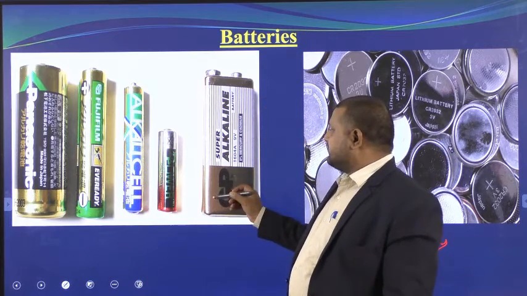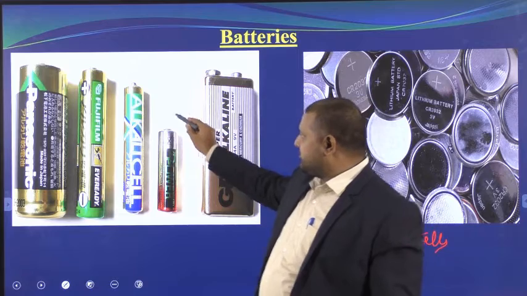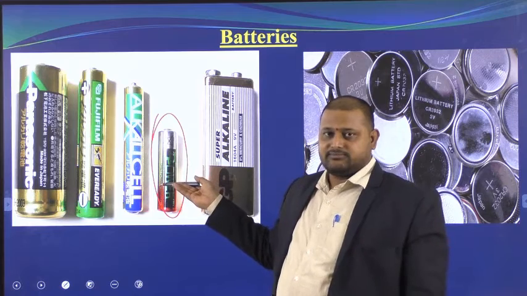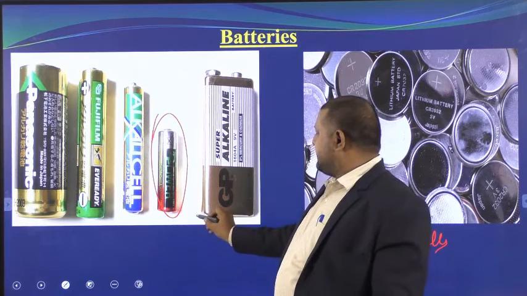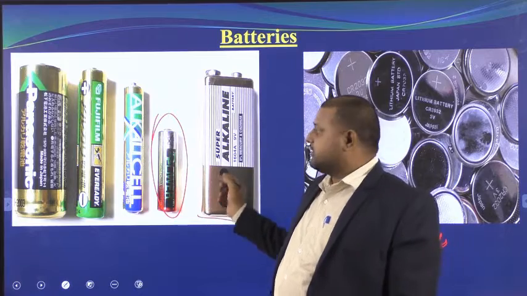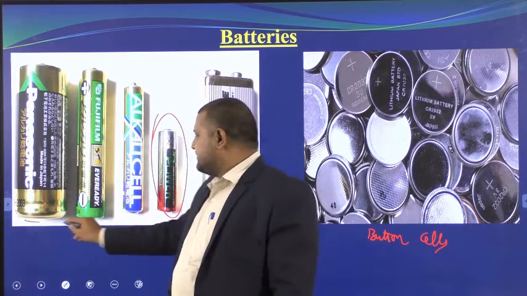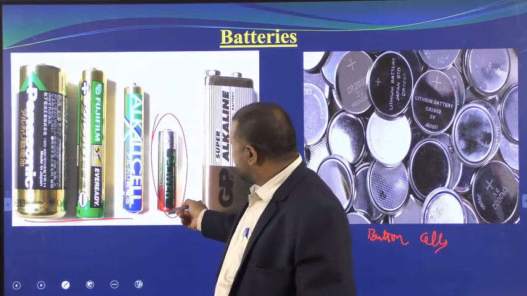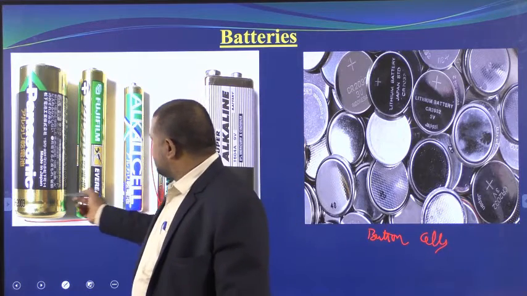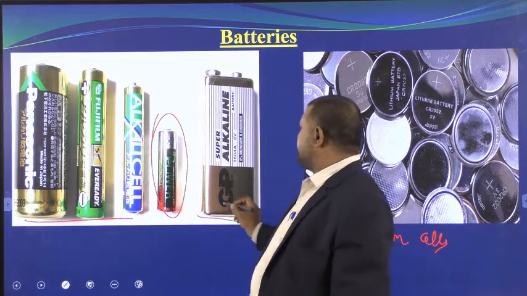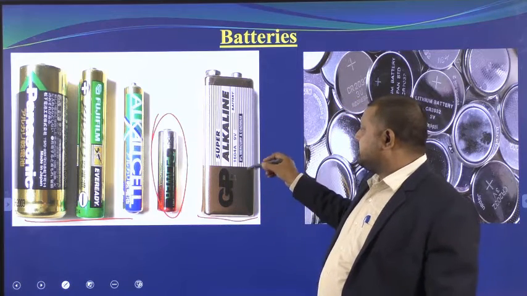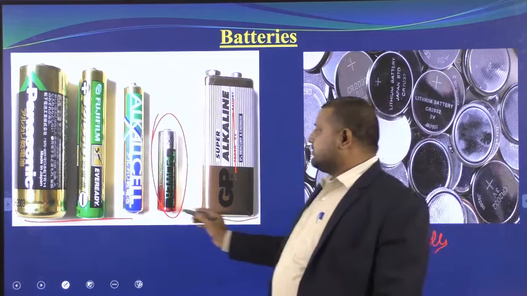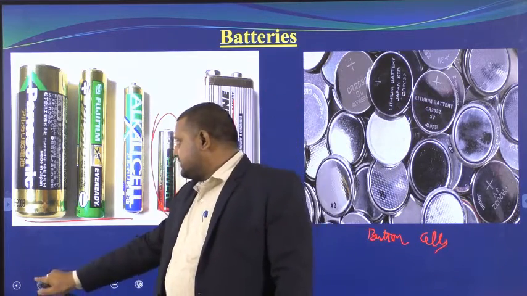And you can see these batteries. Where do you find these types of batteries? Where are you going to use them? These we will use in clocks, and this one you will find in toys. Some of these batteries are rechargeable and some are non-rechargeable. For example, this is the use-and-throw battery, that is the dry cell, and this is the lithium cell. This one is not rechargeable. This is an example of an alkaline battery, a non-rechargeable battery. These are some examples of batteries.